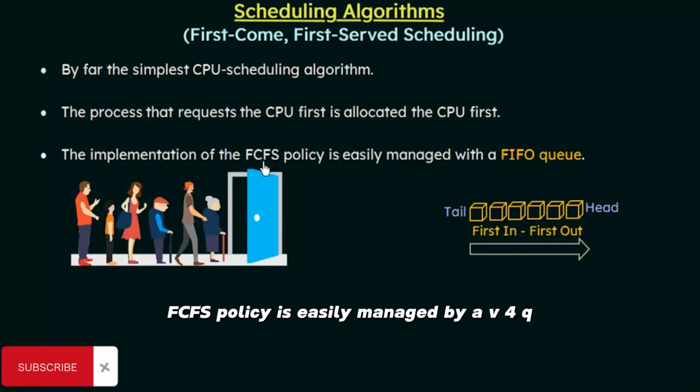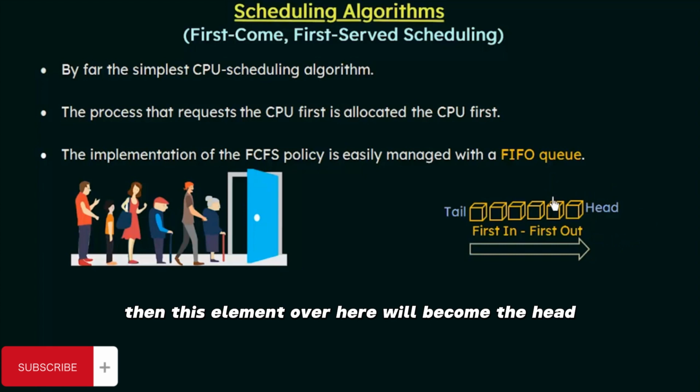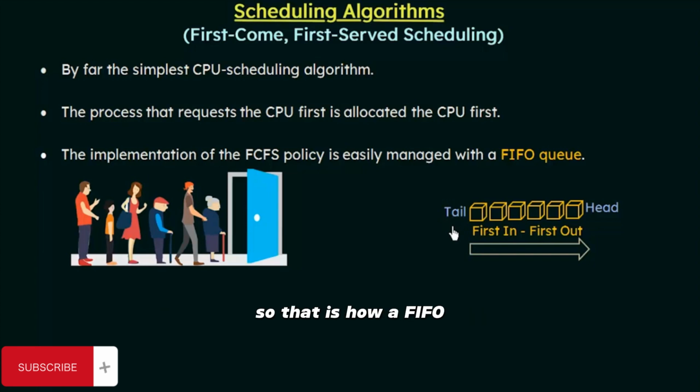As I told you, the FCFS policy is easily managed by a FIFO queue. This is an example of a FIFO queue where elements are queued up like this. The first element is known as the head of the queue, and the last element is known as the tail of the queue. When the head of the queue, which is this element, completes its execution and goes out, then this element over here will become the head. If some other elements come in, they will be added to the tail of the queue. That means they will be kept over here, and that element will become the new tail. That is how a FIFO queue is followed.